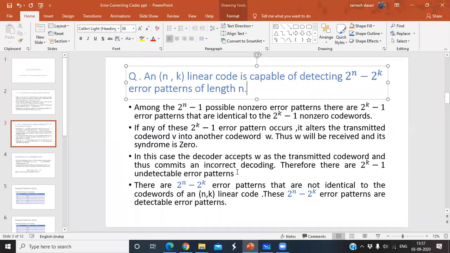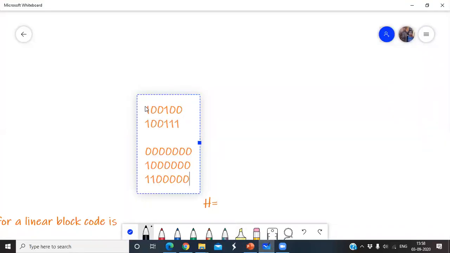Except these 2 power k minus 1, all remaining error patterns can be detected by the decoder. So among the 2 power n minus 1, when you neglect the 2 power k minus 1, how many errors remain? 2 power n minus 2 power k error patterns. Is it okay? See here, for example, when you go for the (7,4)